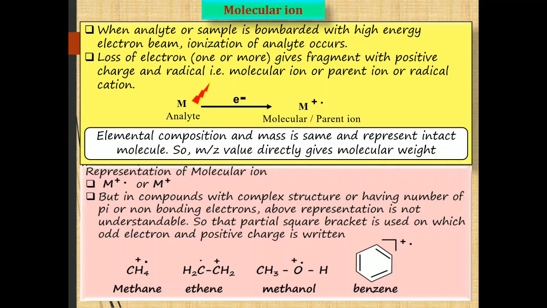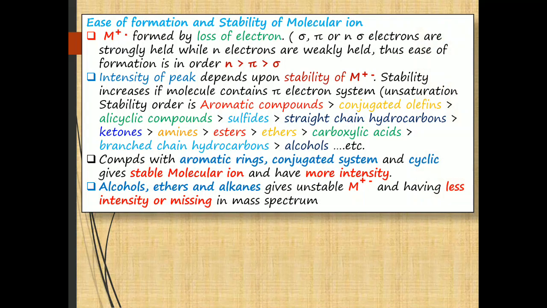But when we consider the affinity of these electrons towards the nucleus, it is found that sigma electrons are strongly held by the nucleus, whereas non-bonding electrons are weakly held. Therefore, a compound having non-bonding electrons gives a molecular ion peak more readily than a compound having sigma electrons.